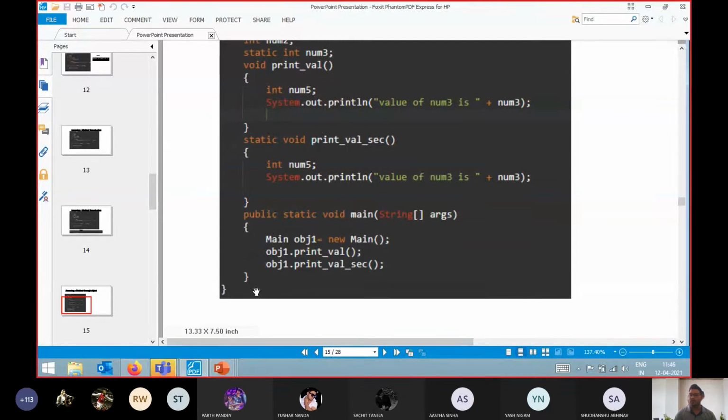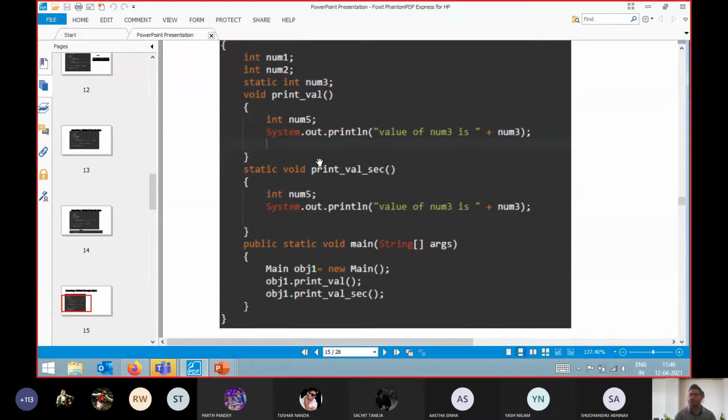Even if you want, you can call the static methods with the help of an object, though it is not mandatory. As I told you, for static methods as well as static variables, you get a single copy. So you can call it with the name of the object or with the name of the class, no need to worry.